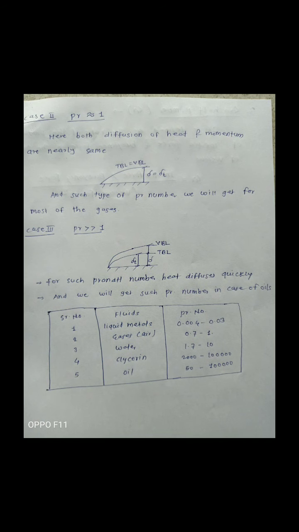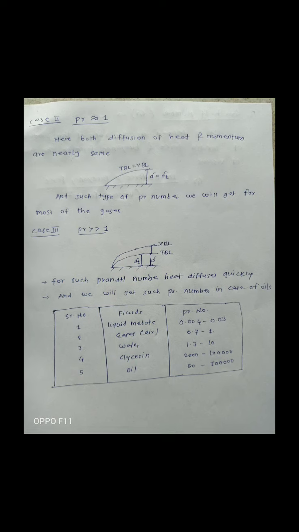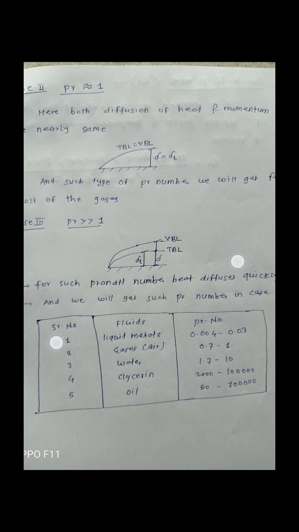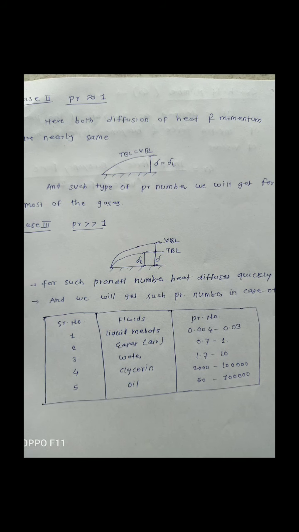If the Prandtl number is equal to 1, at that time diffusion of heat is equal to diffusion of momentum. Next, case number 3, that is, the Prandtl number is greater than 1. What does it mean? For such a Prandtl number, heat diffusion takes place quickly as compared to the diffusion of momentum.